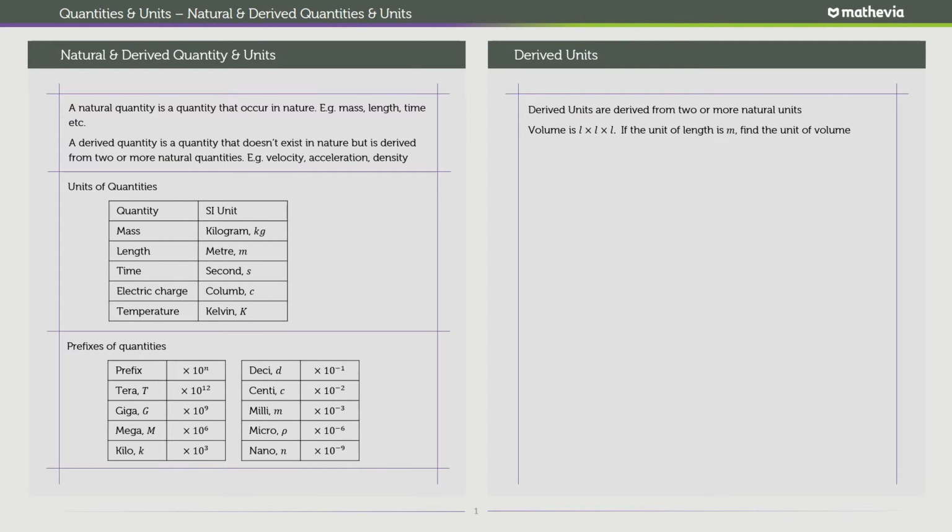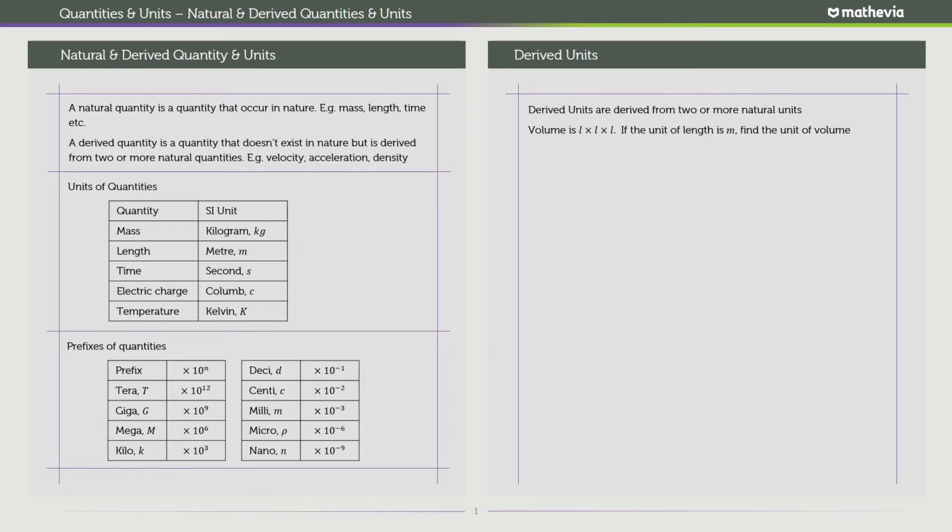What are we talking about? Basically, if volume is length times length times length, now volume is a derived quantity, and the unit for length is meter, find the unit for volume. Basically, you have volume as length times length times length.